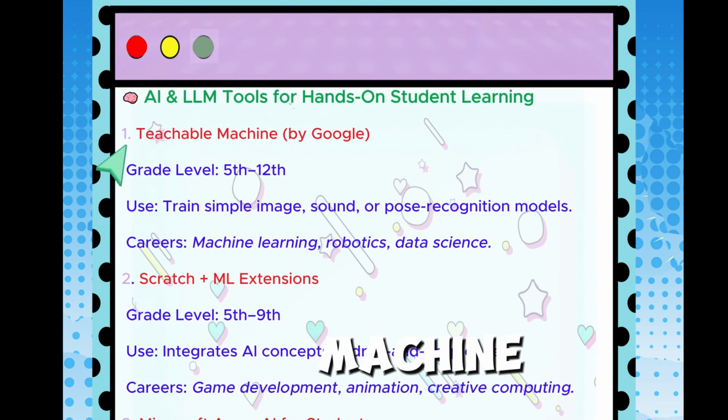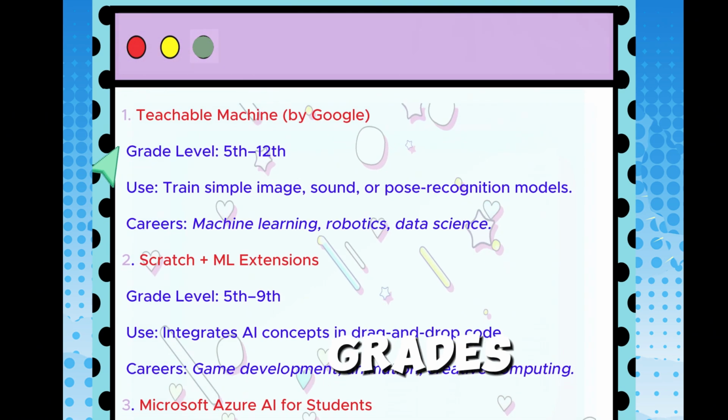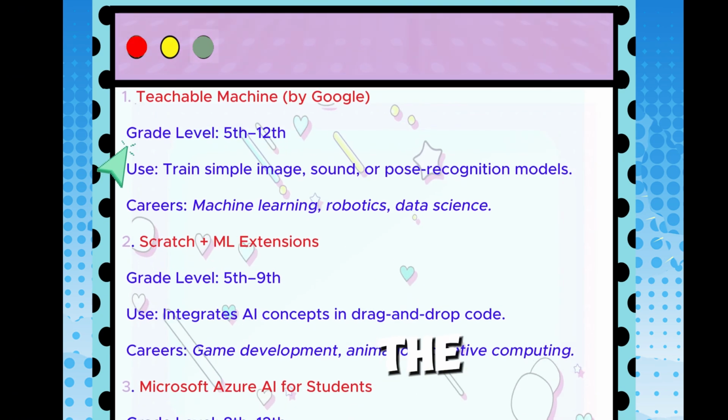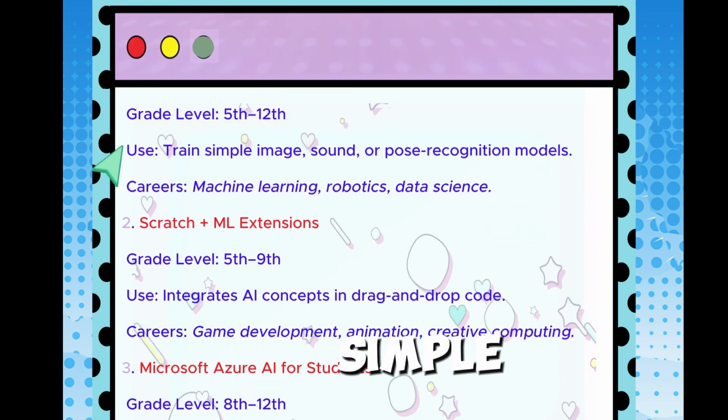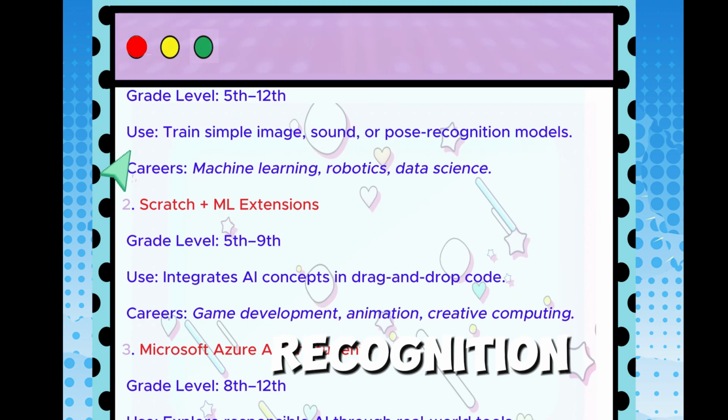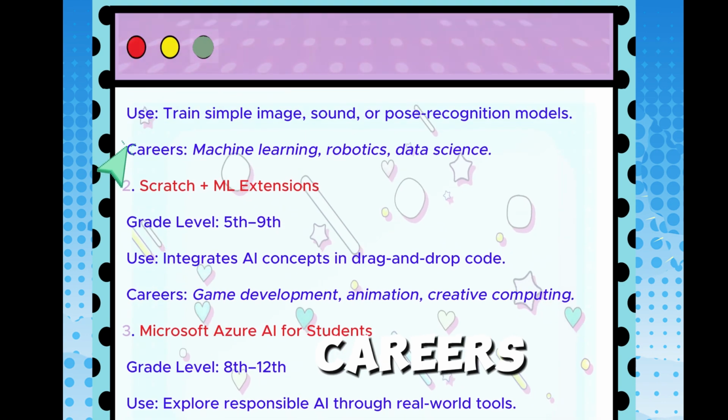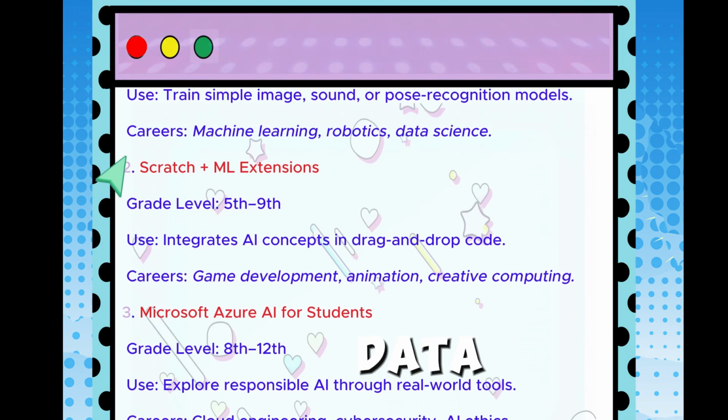Teachable Machine by Google, grade level 5th through 12th. The use will be to train simple image, sound, and pose recognition models. Careers: machine learning, robotics, data science.